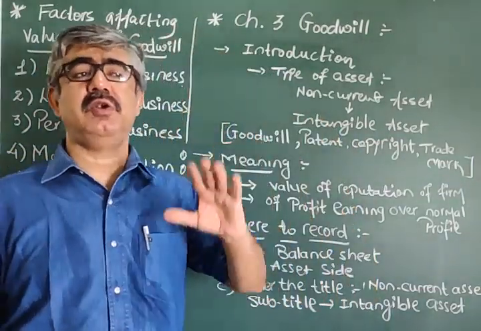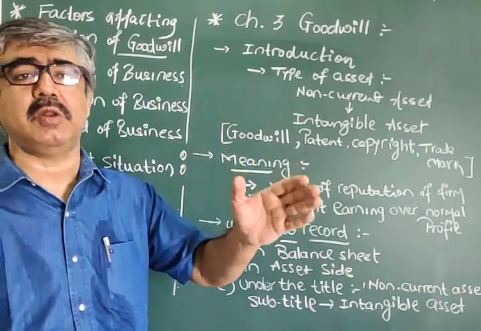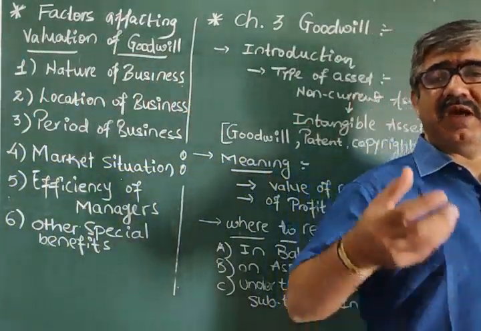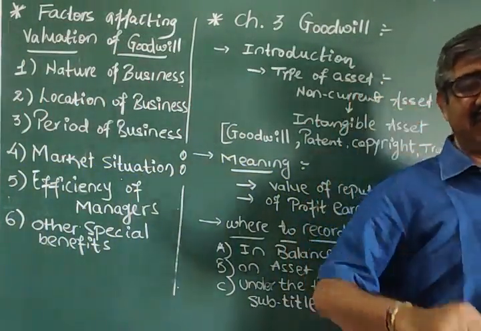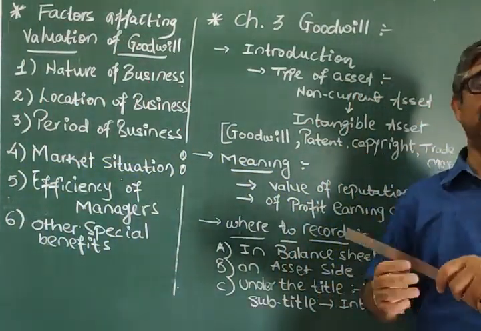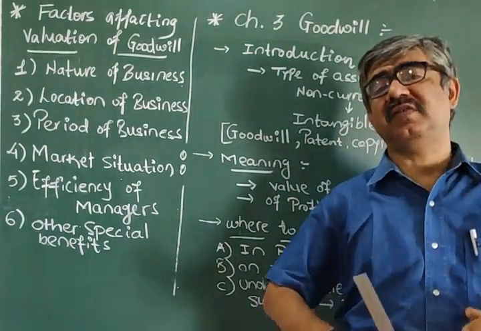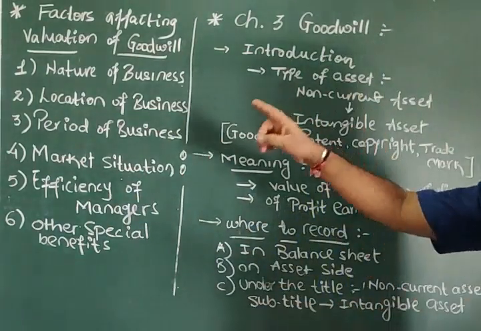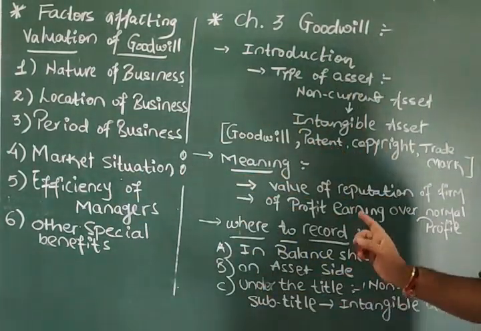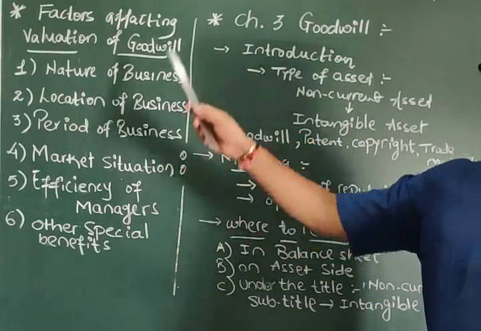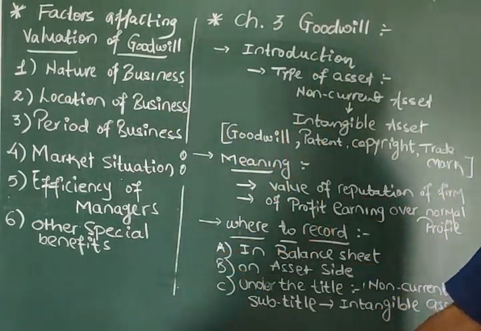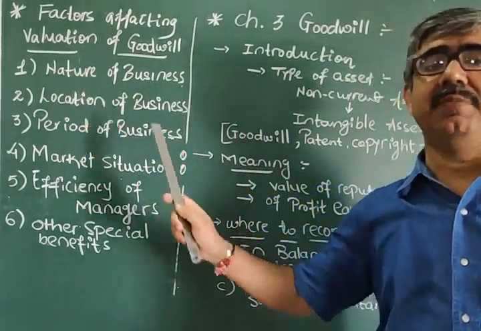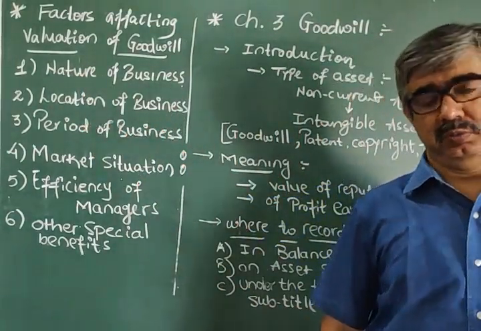Why it is needed to decide, why it is needed to calculate the value of goodwill. We'll discuss it in a very short time, say 5-10 minutes, and then we will switch over to different methods of calculating goodwill. So if there is any problem, just go through the factors with some examples and note them down in your classwork, not to remember only the title but the explanation too.